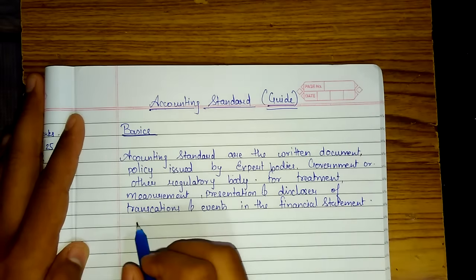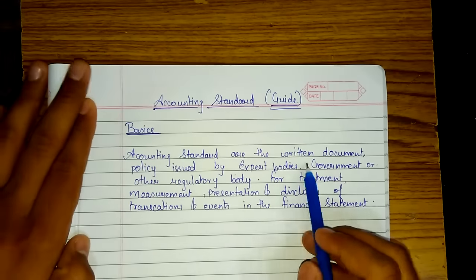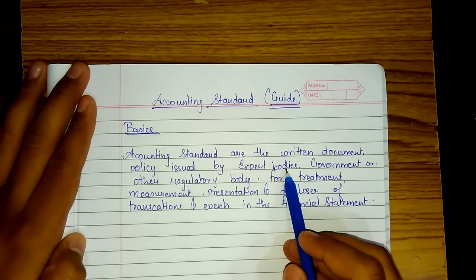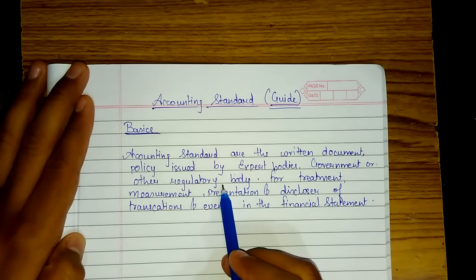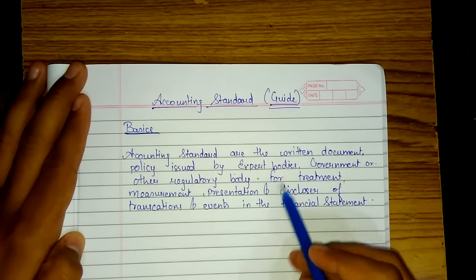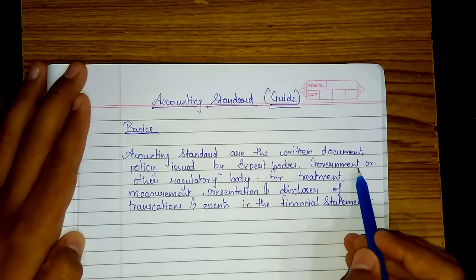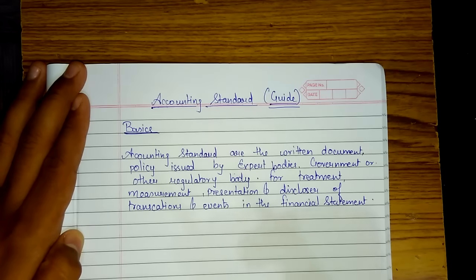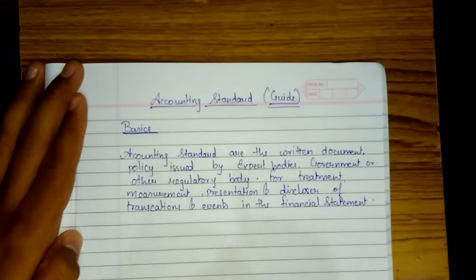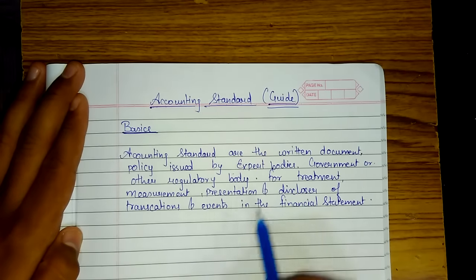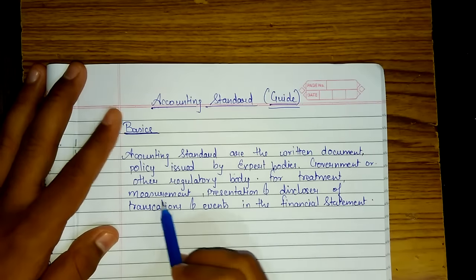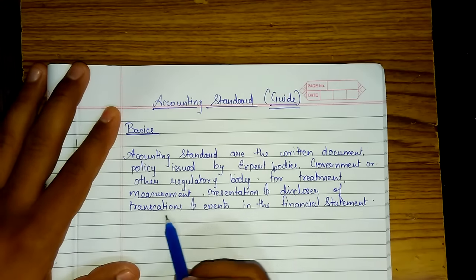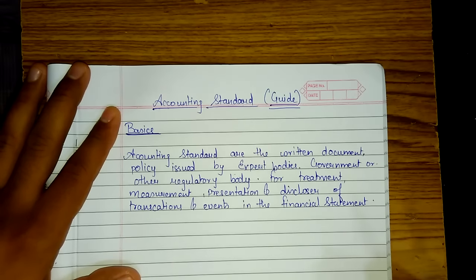Okay, so accounting standards are written documents, policies issued by expert bodies, government or other regulatory authorities. Expert bodies are professional persons, government, you know who is government, or other regulatory body. Other regulatory body means ICAI, ICSI, ICWI. These are other regulatory bodies for treatment, measurement, presentation and disclosure of transactions and events in the financial statement.